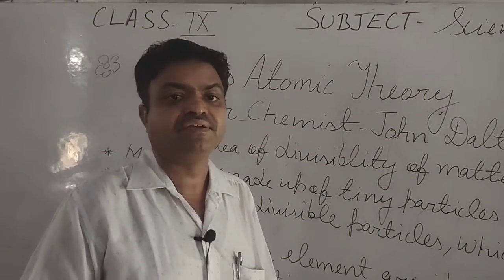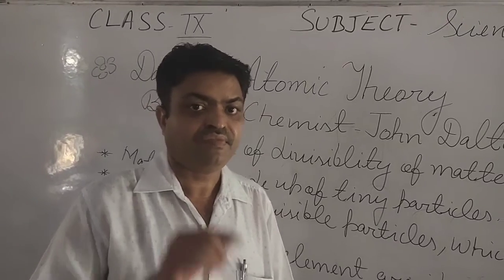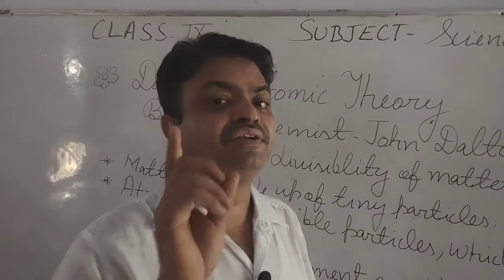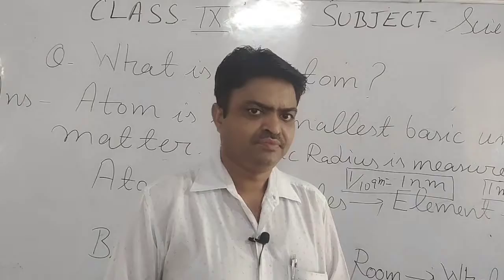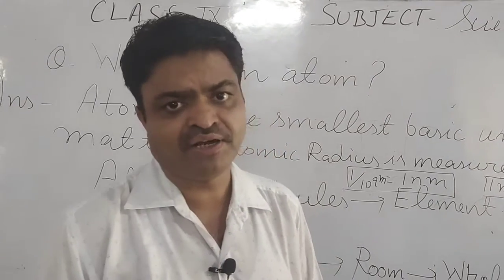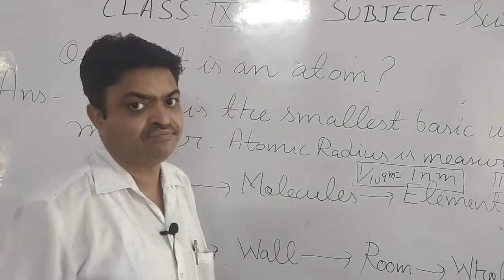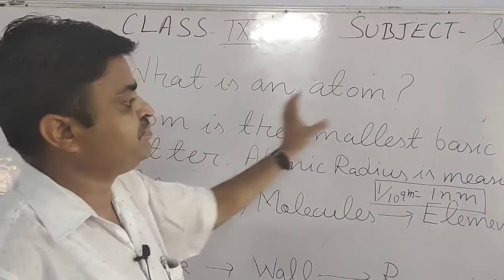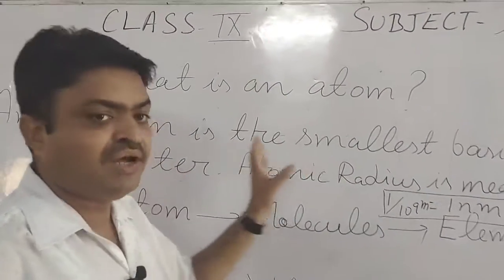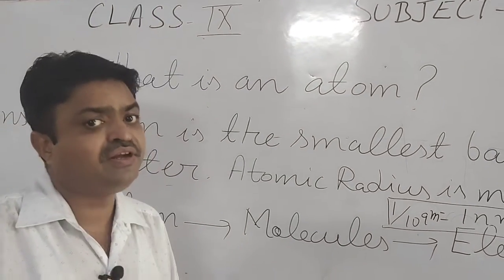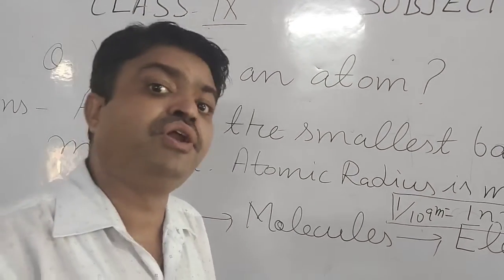Now we will discuss what an atom is. With the help of Dalton's atomic theory, you can easily tell what an atom is. An atom is the smallest or basic unit of matter, an indivisible substance according to Dalton.